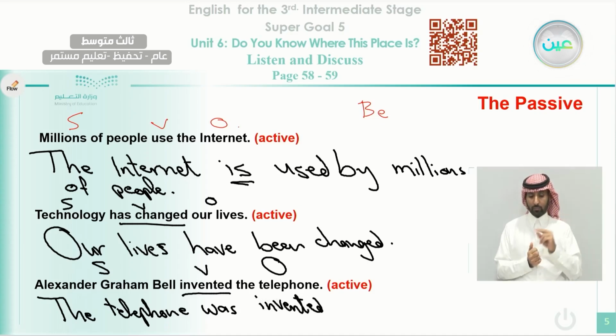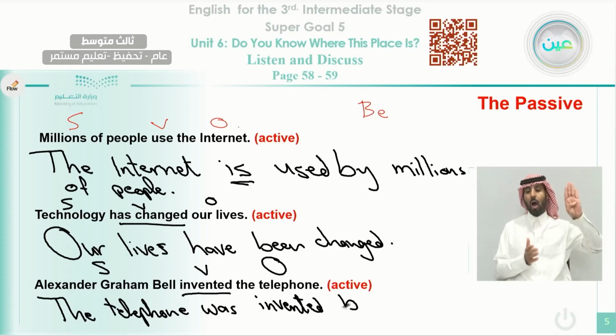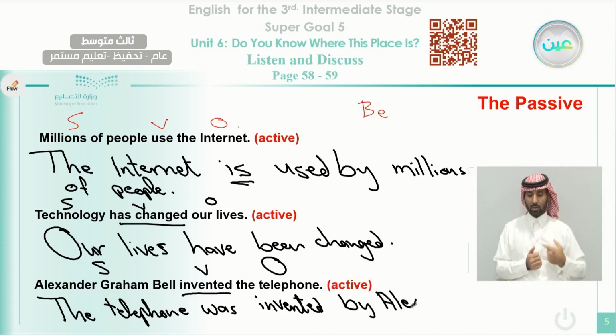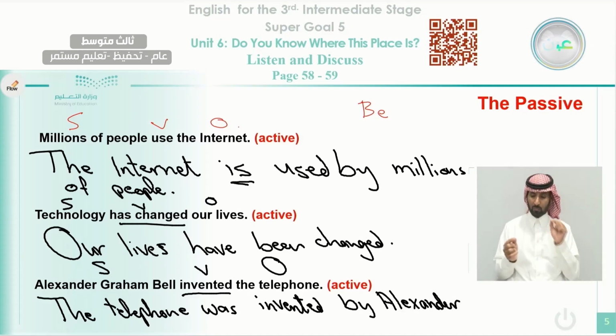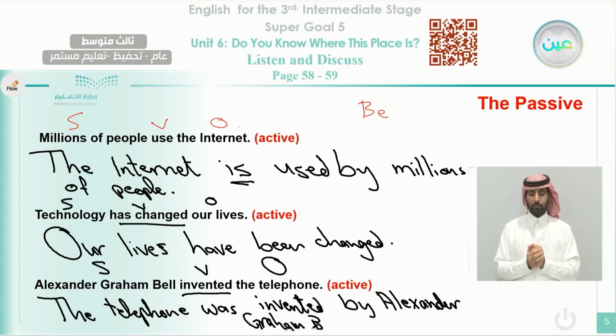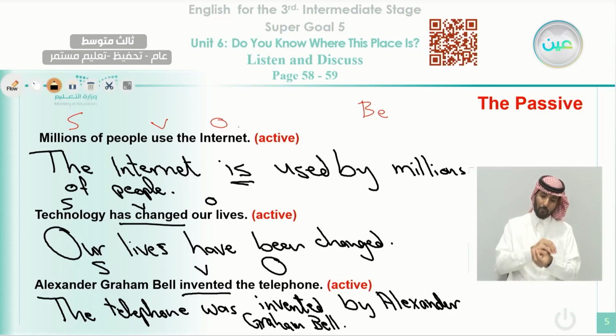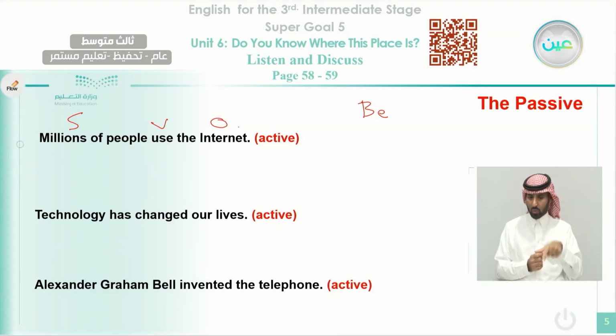And here it is important to say by, and we use the agent, which is Alexander Graham Bell, by Alexander Graham Bell. Notice here, names are starting with capital letters. So this is how we form the passive form out of the active. Okay, let's clean the board and we move to our main class of today.